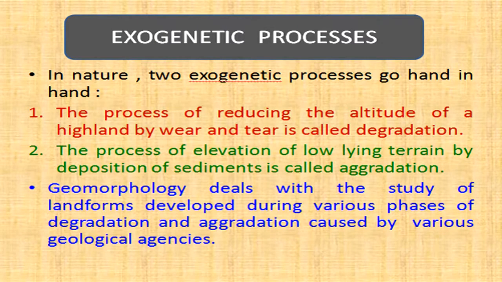In nature, two exogenetic processes go hand in hand. The process of reducing the altitude of a highland by wear and tear is called degradation. The other process, which is the elevation of low-lying terrain by deposition of sediments, is called aggradation. Geomorphology deals with the study of landforms developed during various phases of degradation and aggradation caused by various geological agencies.